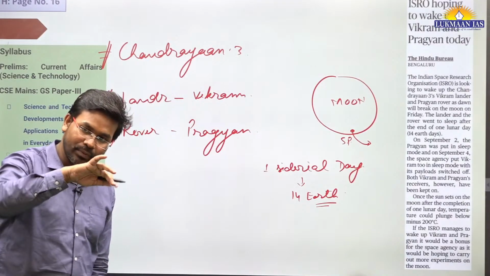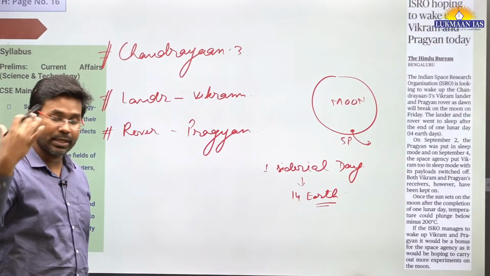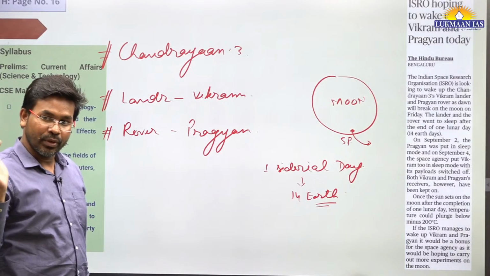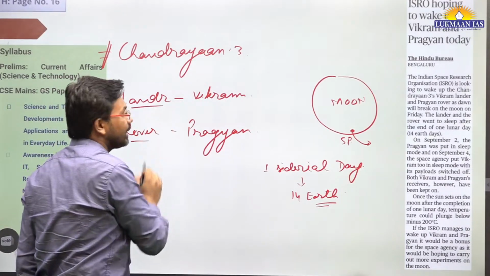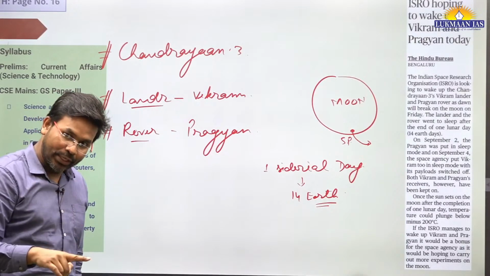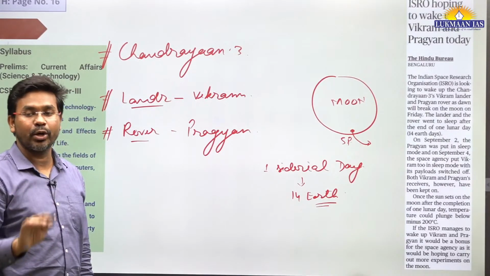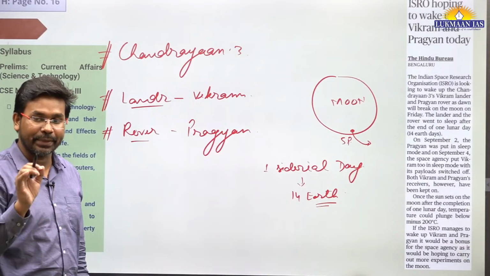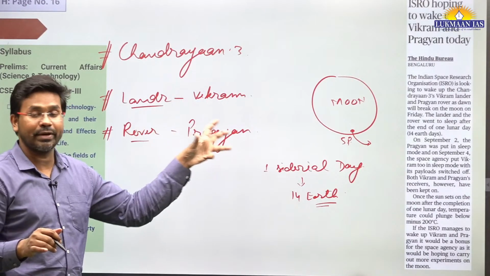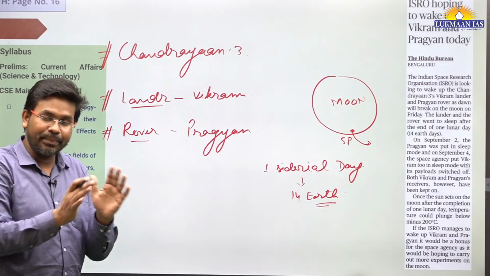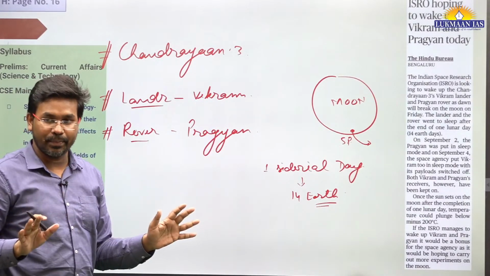Then it was about to be night on the moon, so that's why we turned off the lander and rover. But today ISRO might have turned on the lander and rover again. They have tried. If it becomes successful, it is going to give additional data. Otherwise the mission objectives have been accomplished so far.